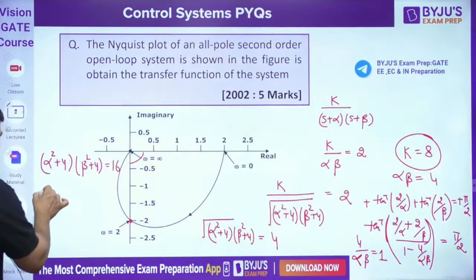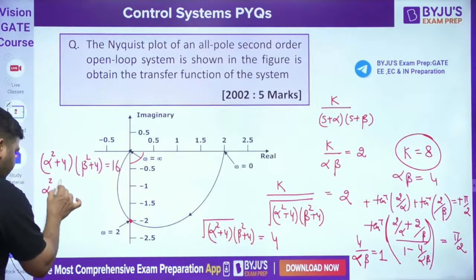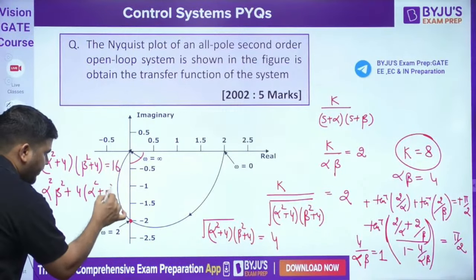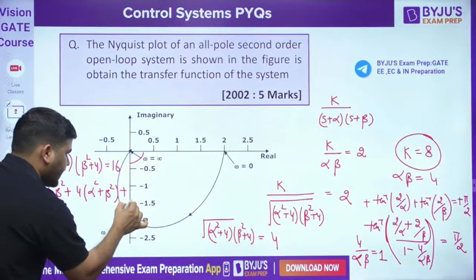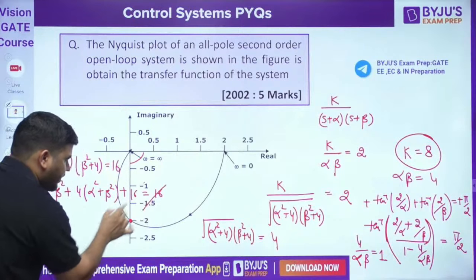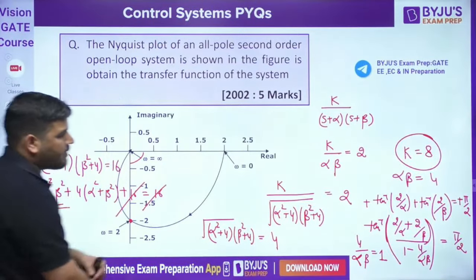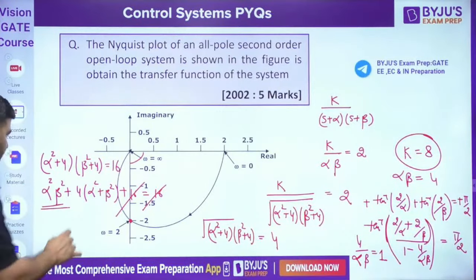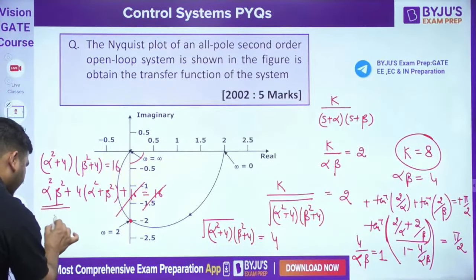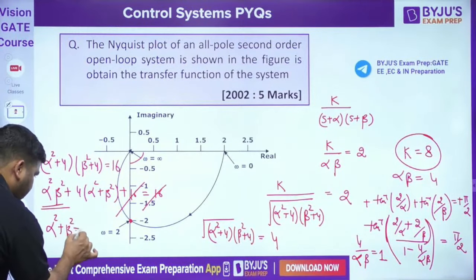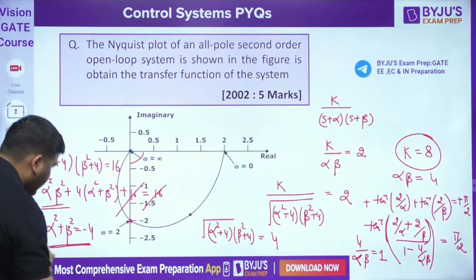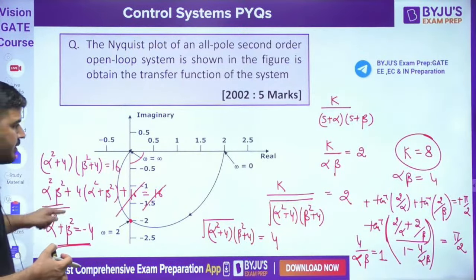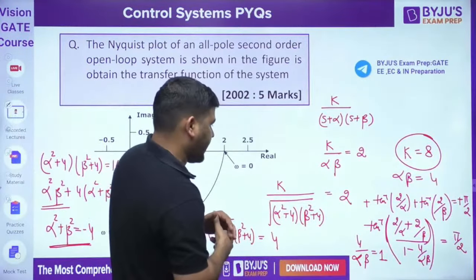Now if you multiply it, you will get alpha square beta square plus 4 into alpha square plus beta square plus 16 is equal to 16. Now this is gone, and alpha square beta square, what is alpha beta? Alpha beta is 4, so alpha square beta square is 16. So from this relation you can say that alpha square plus beta square is equal to minus 4. Wait a minute, it cannot be negative. Please check where I made a mistake.